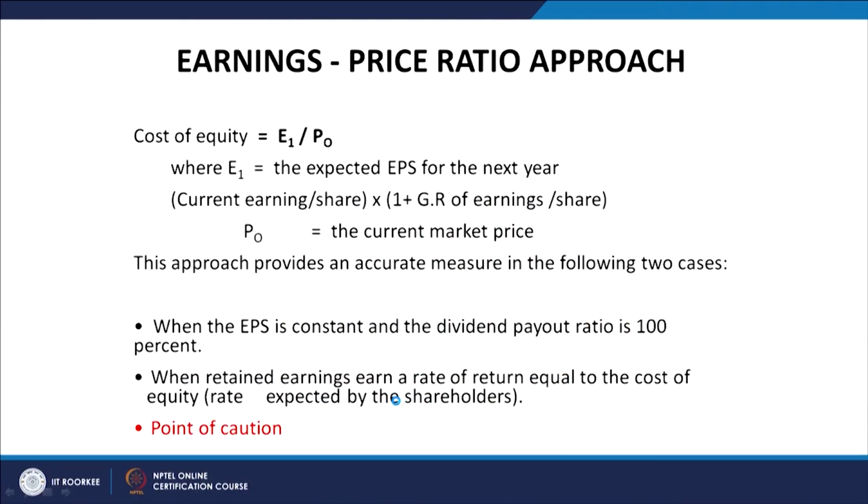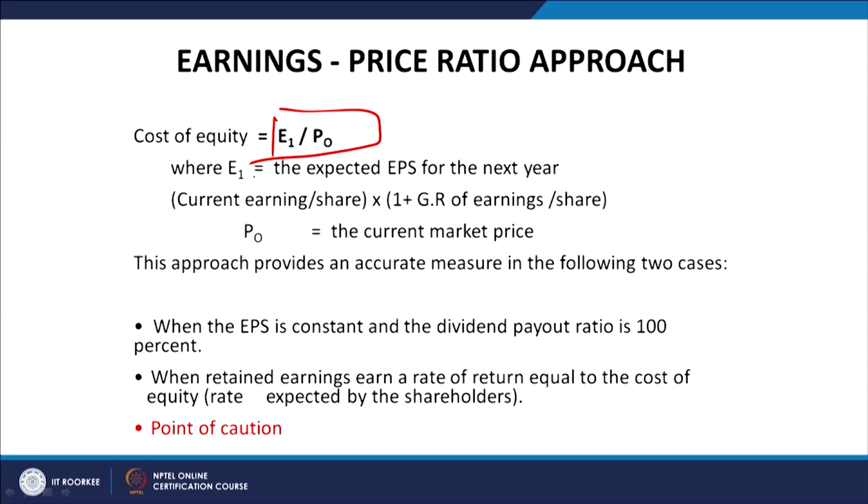So, these two approaches, which are called the subjective approaches, we have discussed, apart from the CAPM approach, which is the most objective approach. The last approach I am going to discuss quickly in the next 2 minutes is the earning price ratio approach, right. With the help of this you can calculate the cost of equity, with this model, that is E1 divided by P0. E1 is the expected earning per share. So, in the earning to price ratio approach, it means what is the base price in the current year and what is the earning expected.